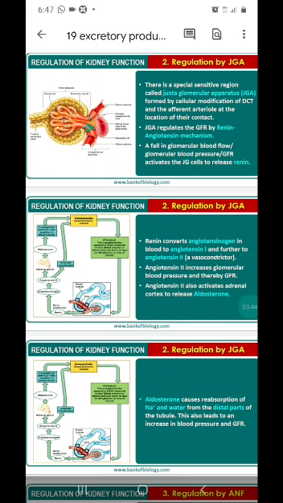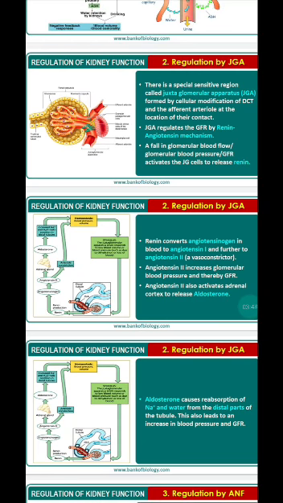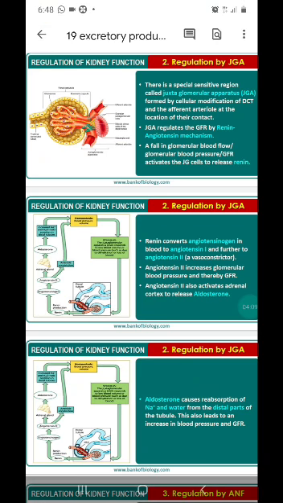It's a cell modification found between the afferent arteriole and the distal convoluted tubule. Inside the kidneys, they are closely packed, and where there is a connection between the afferent arteriole and the distal convoluted tubule, certain cells get modified to form the JGA apparatus.